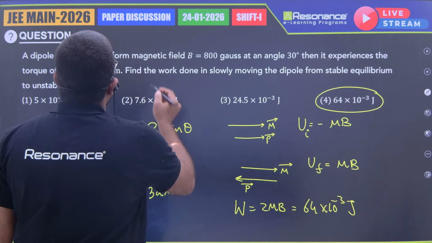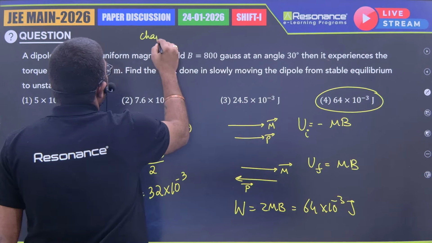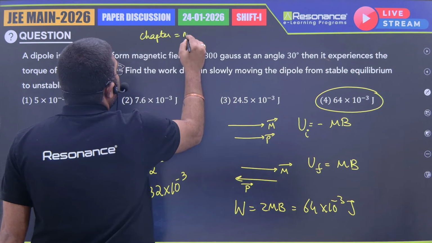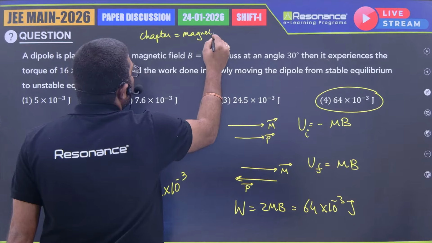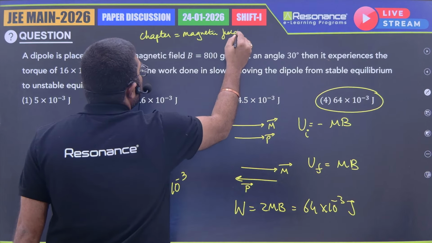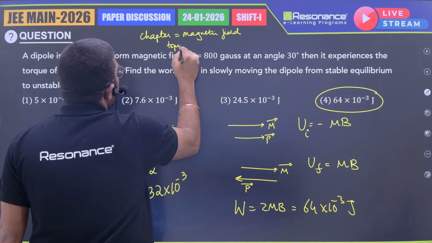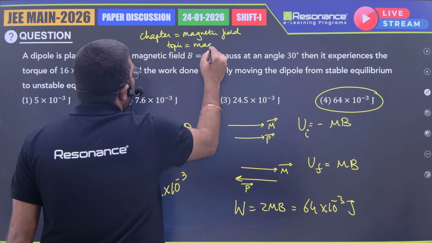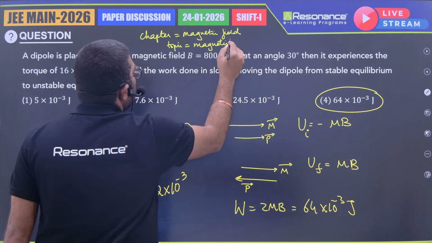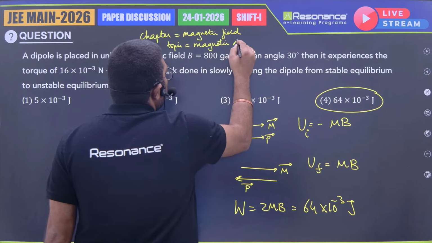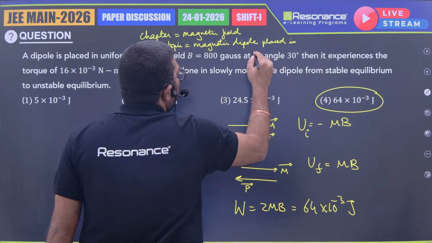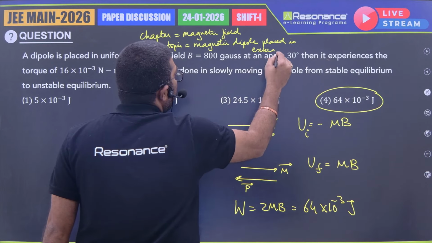So coming to the chapter, it is magnetic field. Topic is magnetic dipole placed in external magnetic field.